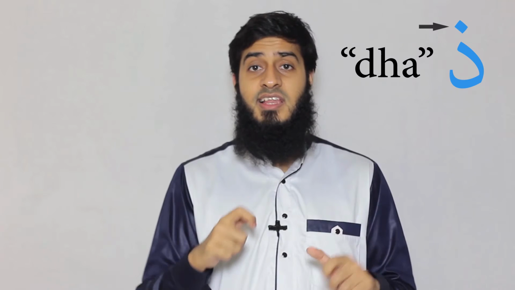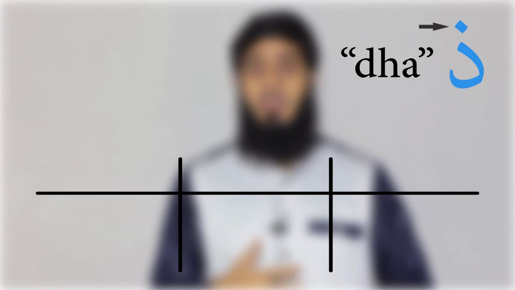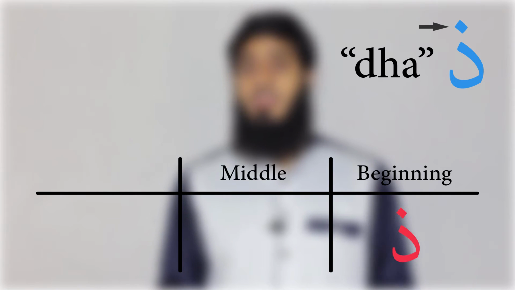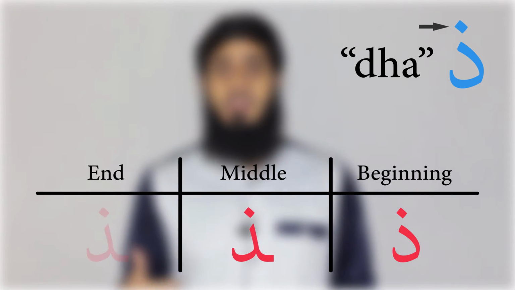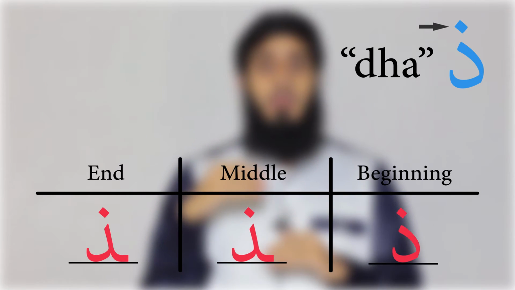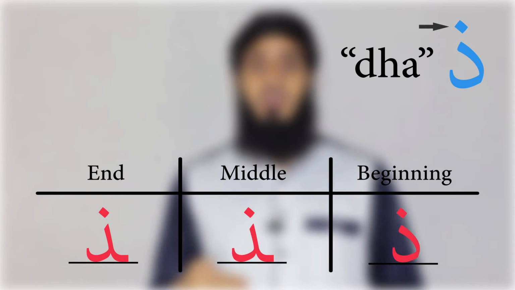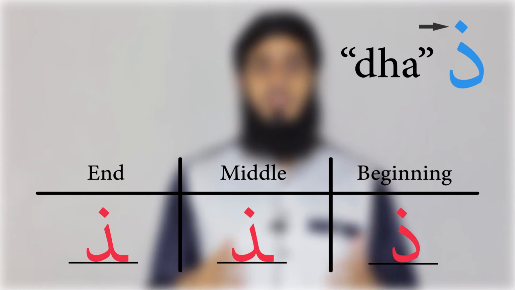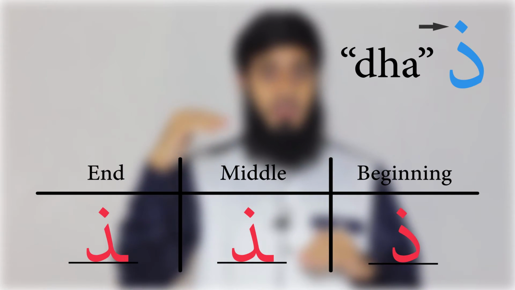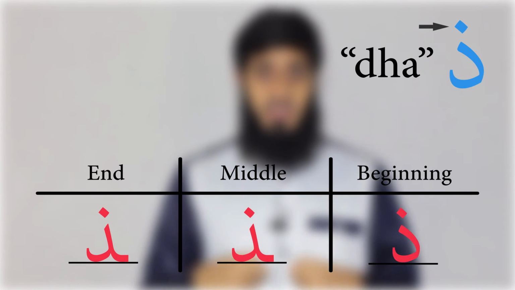Again, it looks like the dal. Let's see how it looks in the beginning, middle, and end. At the beginning, it looks like this. In the middle, it looks like this, and in the end, it looks like this. So again, it's just like the dal. It stays above the line, and it doesn't go underneath the line like the zal that we previously took. So hence, it is the letter dhal.